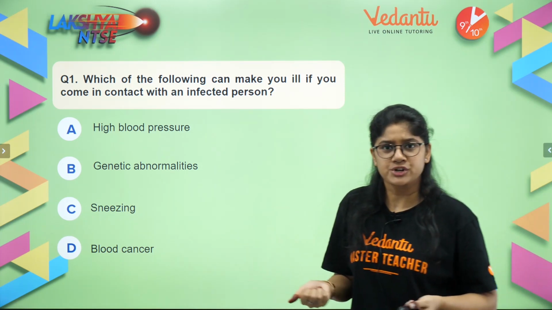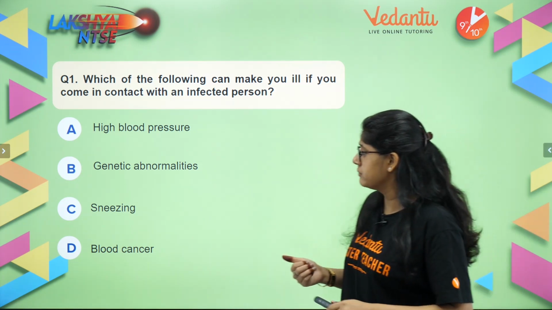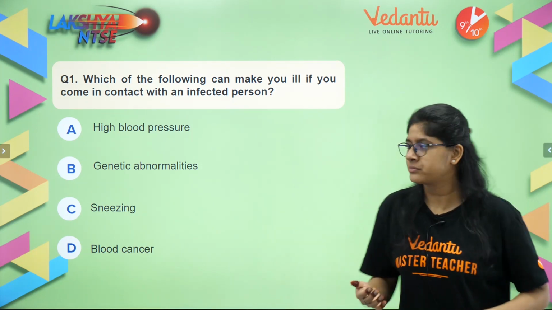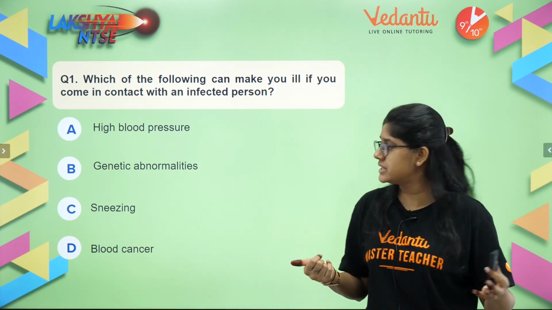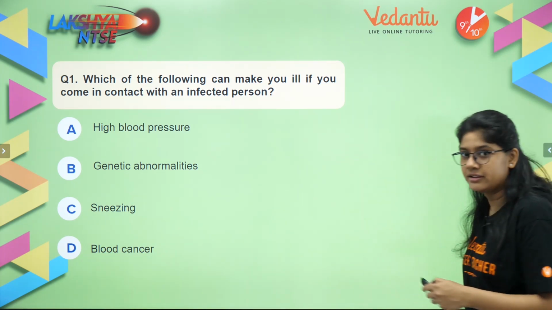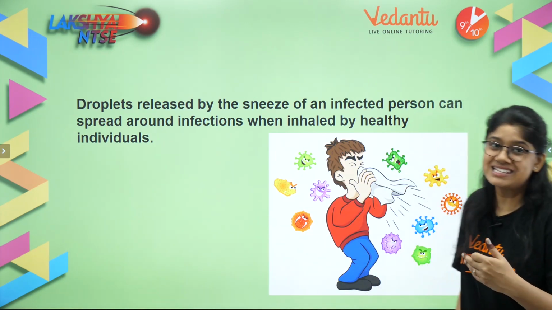Is it high blood pressure? If you are suffering from high blood pressure, will anyone get it? Yes or no? What about genetic abnormalities, sneezing or blood cancer? What do you think? Of course, you know the answer, and the right answer is sneezing.